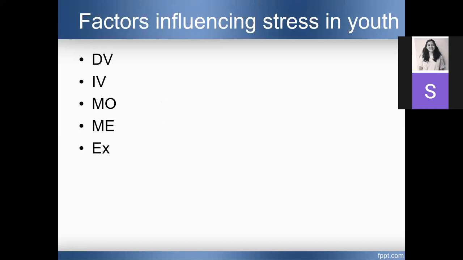So, factors influencing stress in youth. Now, what is the dependent variable here? Quickly answer. Youth, ma'am. Youth is just a person. You should say fully: stress in youth. That is the dependent variable. In youth, what are you finding out? What is the stress level? Correct. So the stress in youth is the dependent variable.